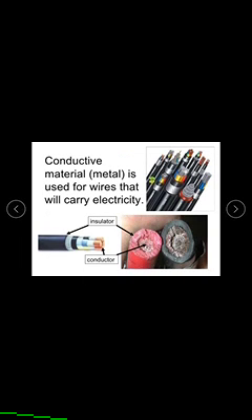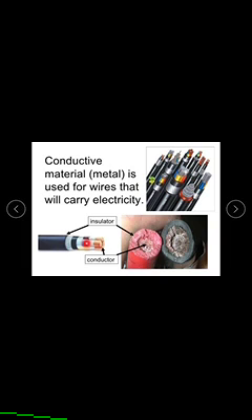And also we see here conductive materials are used for wires that will carry the electricity. Conductive material means wires or metals which carry the electric current.